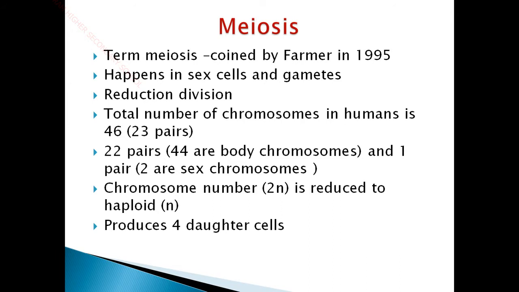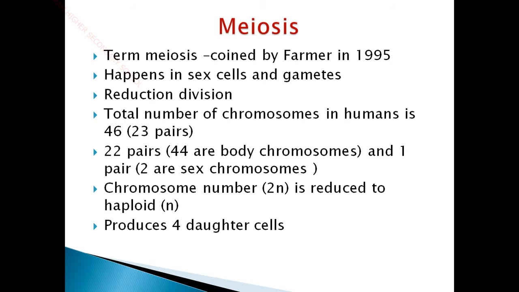So based upon that, each living species has a particular set of chromosomes. The number of chromosomes varies in each living organism. Likewise, the butterfly can have a different set of chromosomes, human beings can have a different set of chromosomes, whereas a dog can have a different set of chromosomes. So the number of chromosomes is not the same for all living organisms, but the species contain the same amount of chromosomes.